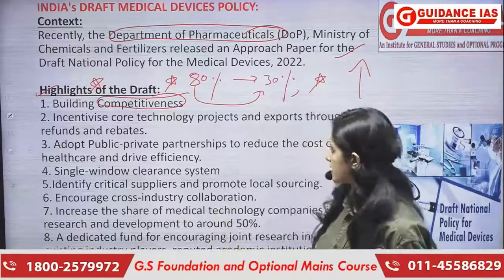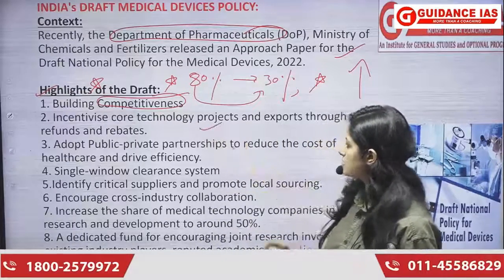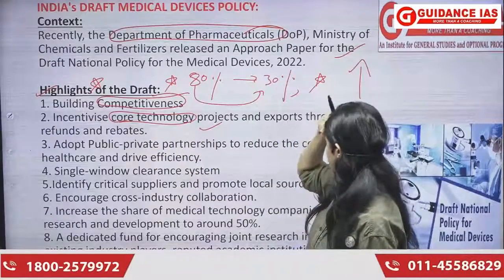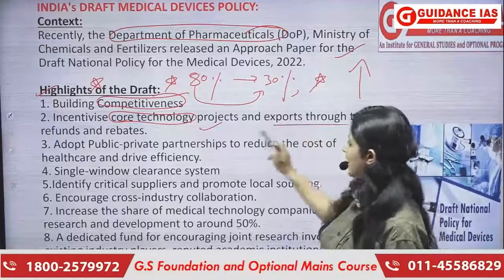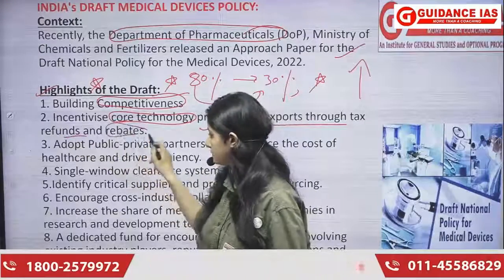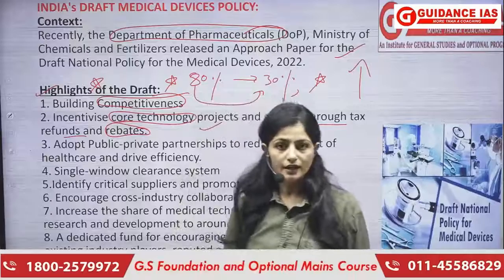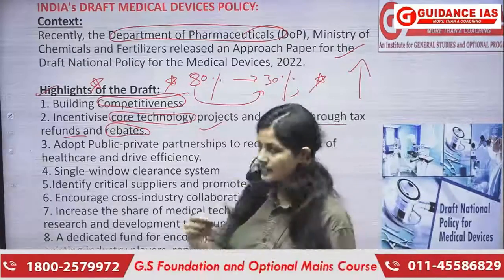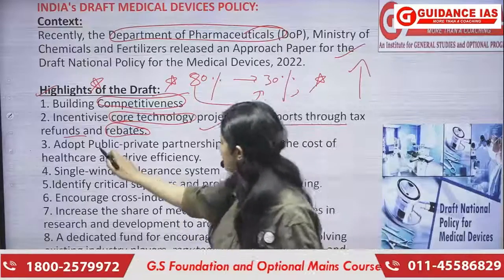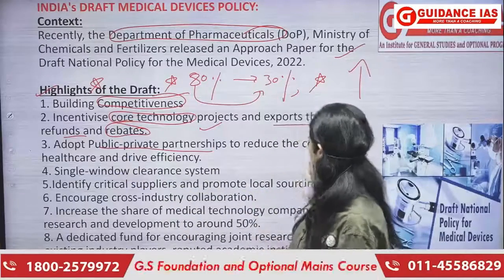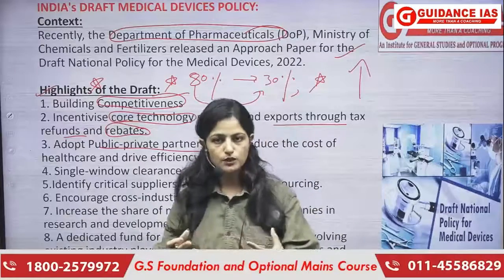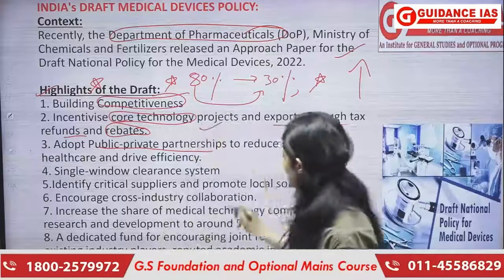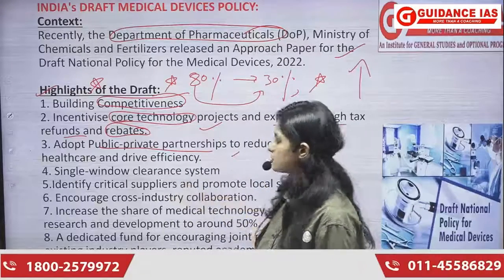The second point says that it is going to incentivize core technology projects and export through tax refunds and rebates. So definitely there should be certain rebates in the taxation system, so that the export could be promoted. Third is adopt the PPP model, so that we can reduce the overall cost and improve cost efficiency, right. So this is one point. Fourth is a single window clearance system.